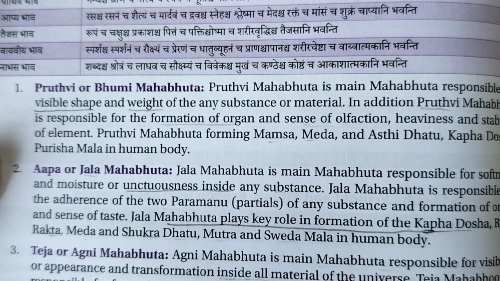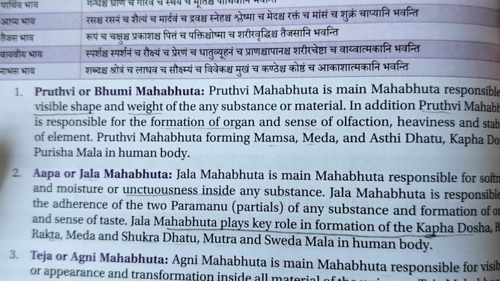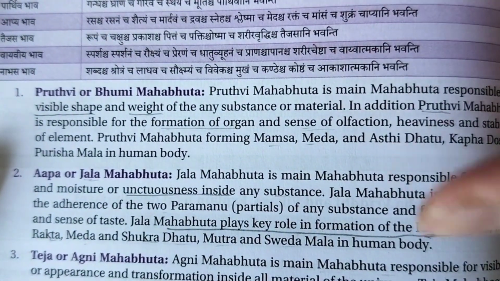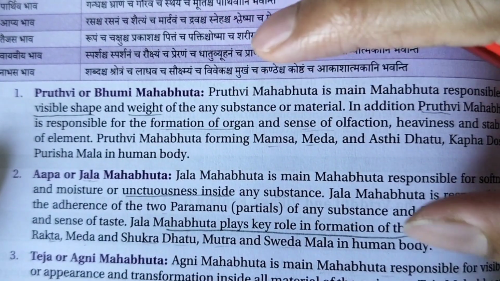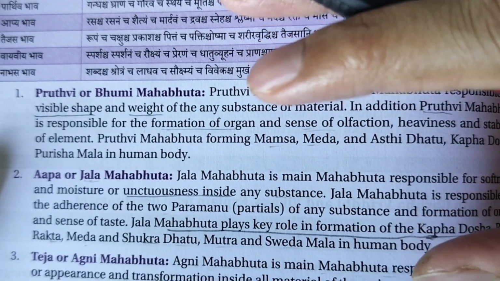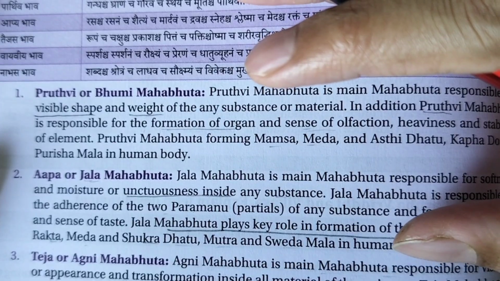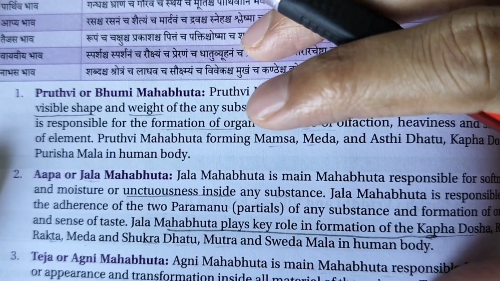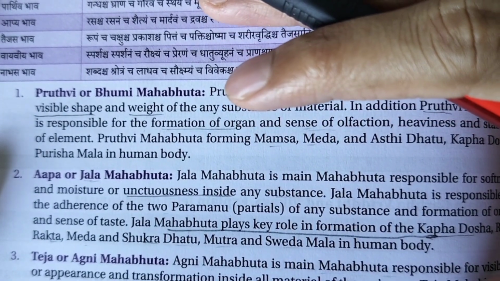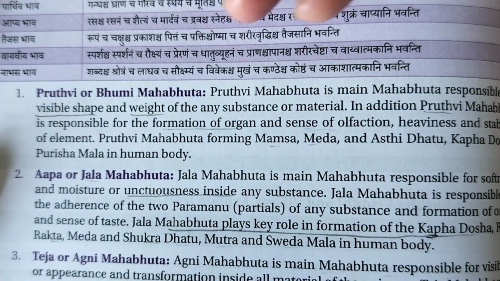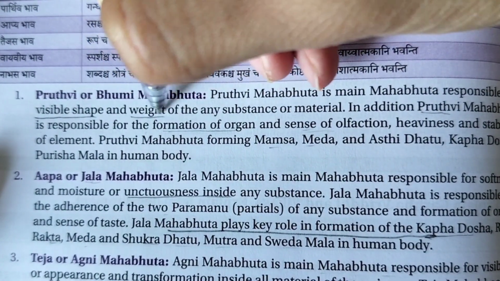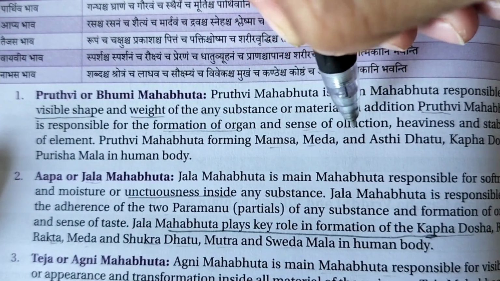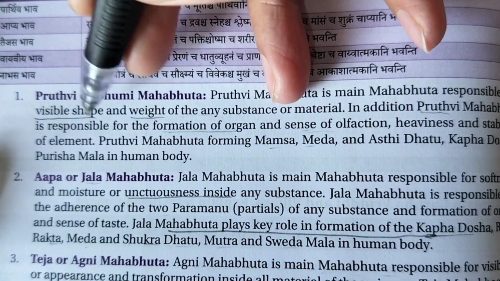So, Prithvi or Bhumi Mahabhut. Prithvi Mahabhut is the main Mahabhut responsible for the visible shape. We know that Prithvi Mahabhut is hard and heavy in the body. The structure that gives the body its correct form is the skeleton. It is hard, and is compared with the Prithvi Mahabhut. So the visible shape and weight of any substance or material comes under the Prithvi Mahabhut.